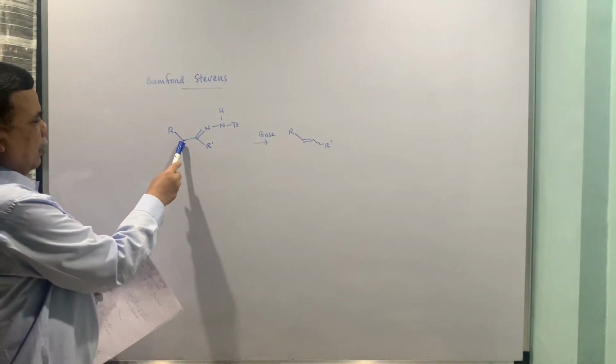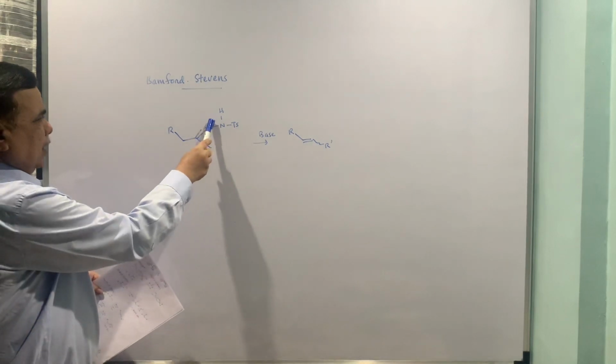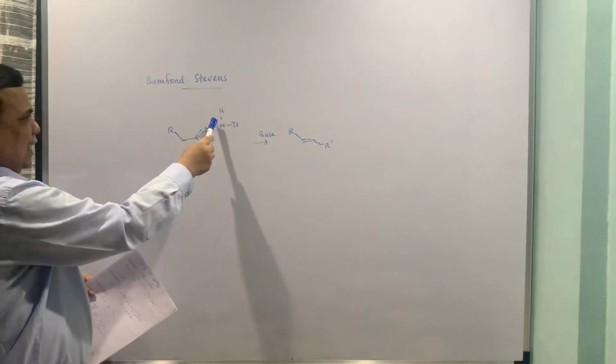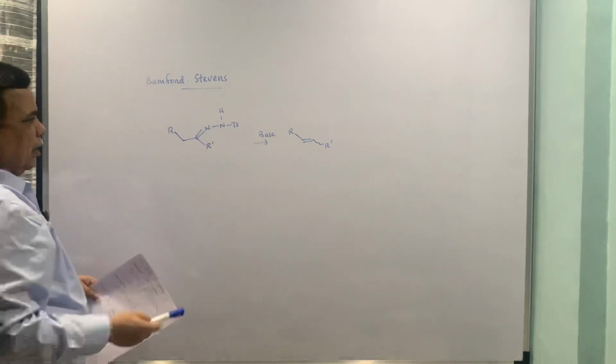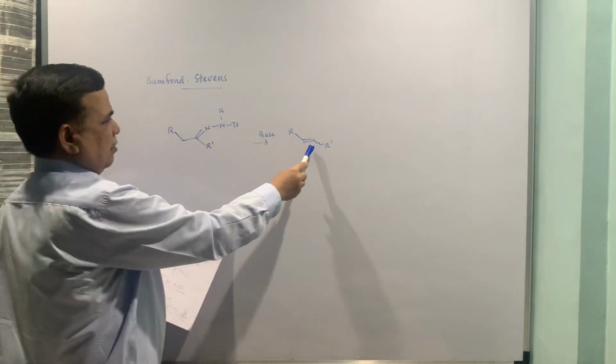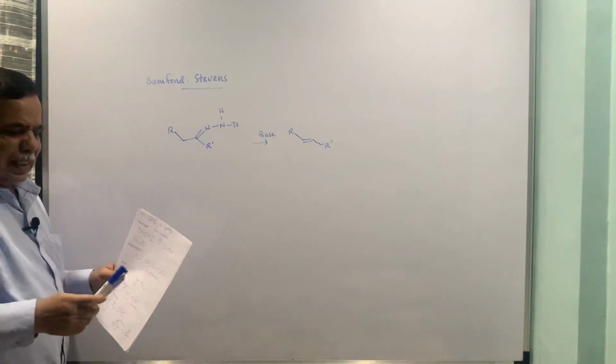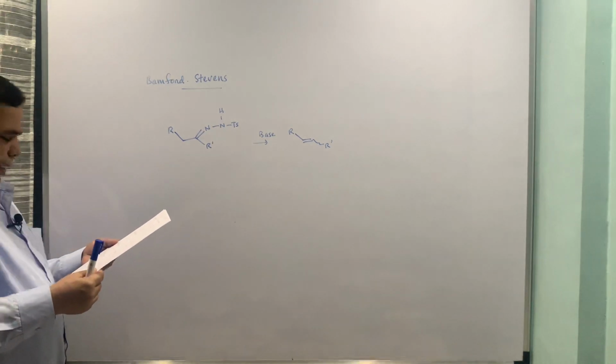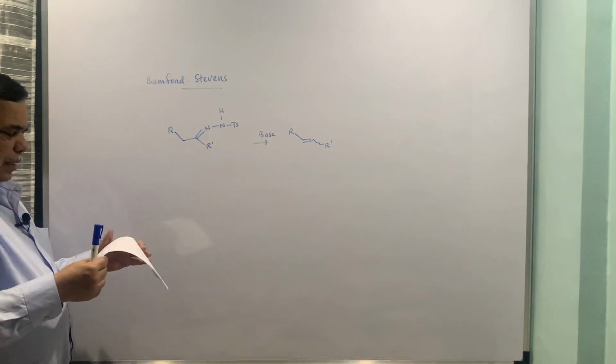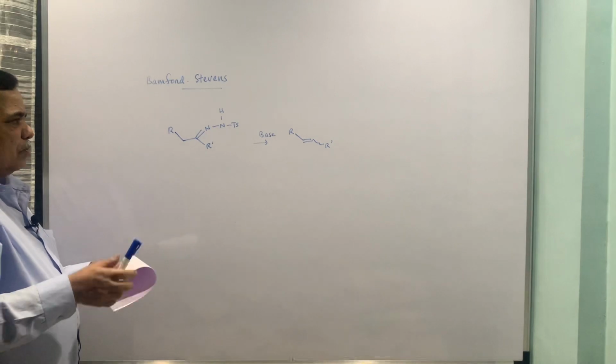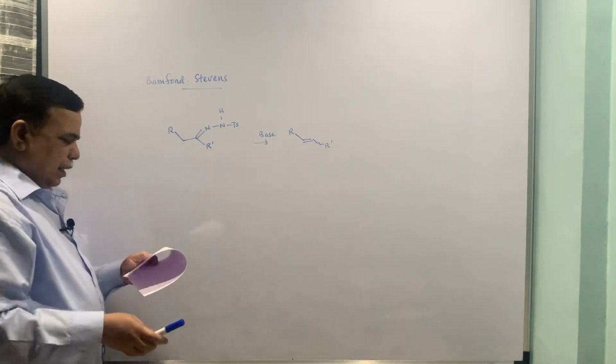You abstract this proton, show the arrow here, show this arrow, this goes off, second time this arrow, and then this will take up the proton. The stereochemistry may be cis or trans depending upon the R and R dash. So that part is there.